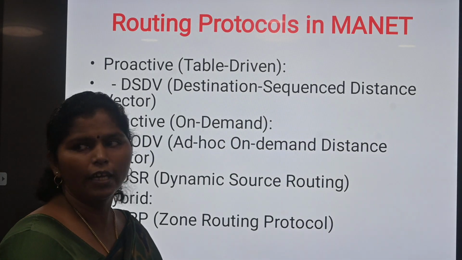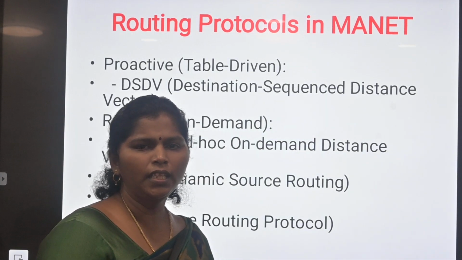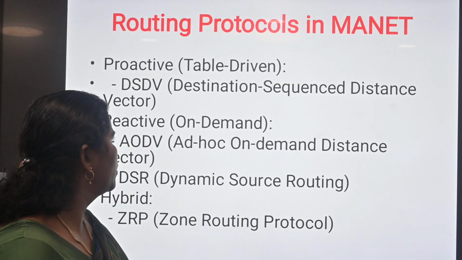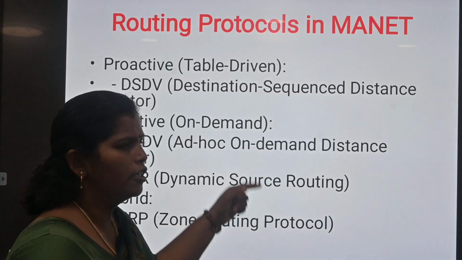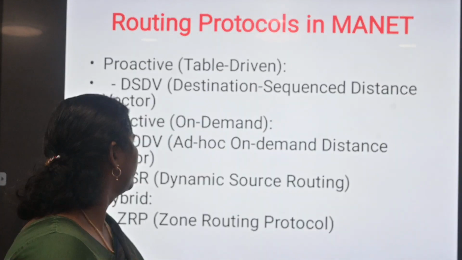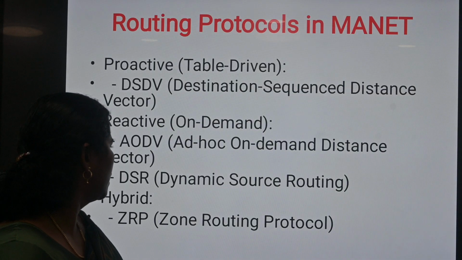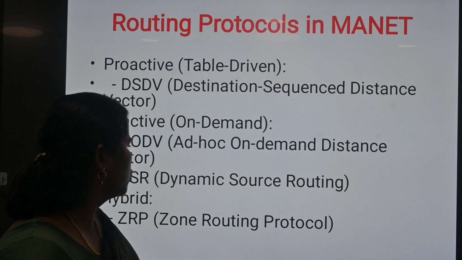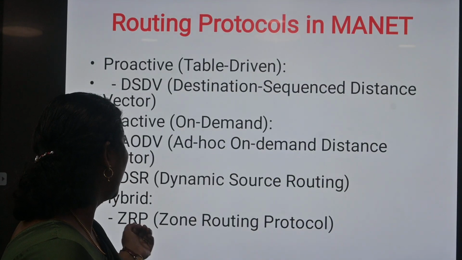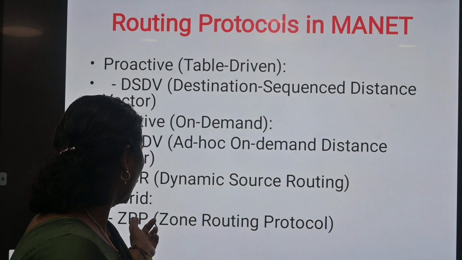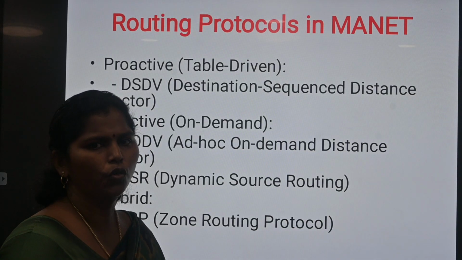Proactive means table driven. In table driven, we maintain the tables, for example DSDV, destination sequenced distance vector. Reactive is also called on demand, for example AODV, Ad hoc on demand distance vector, and DSR, dynamic source routing. Hybrid means both proactive and reactive protocol. In hybrid we use one type of protocol, ZRP, zone routing protocol.